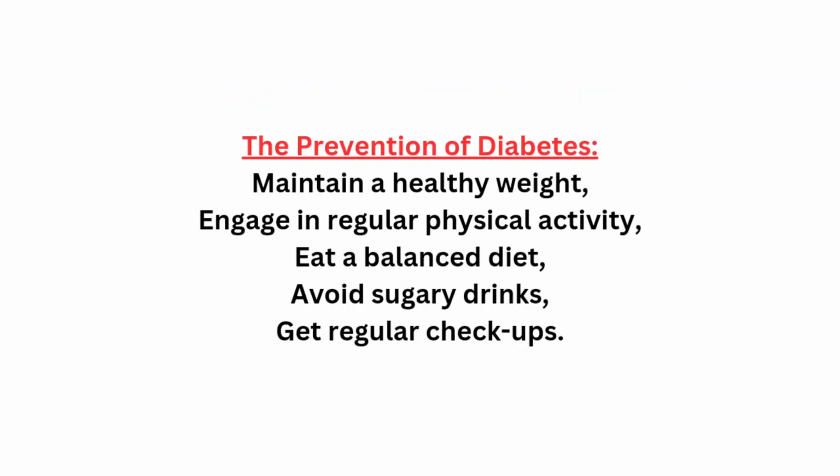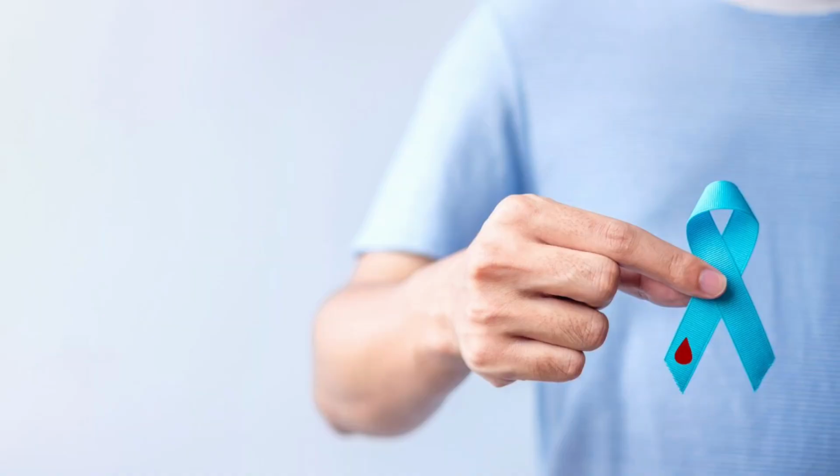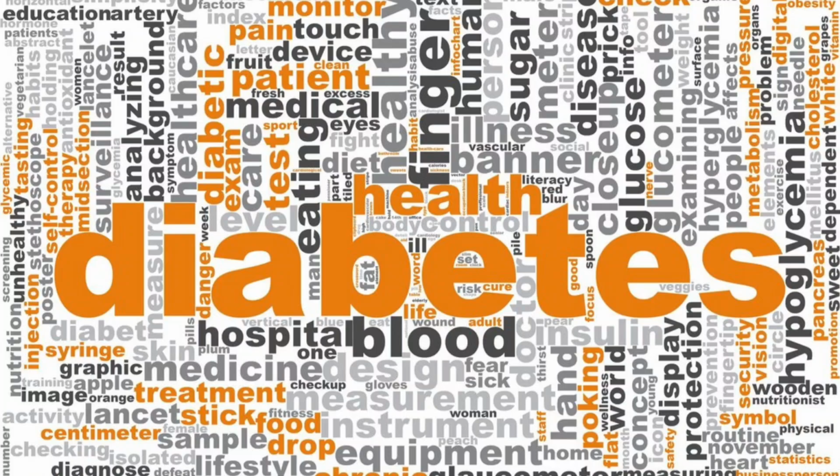The prevention of diabetes: maintain a healthy weight, engage in regular physical activity, eat a balanced diet, avoid sugary drinks, get regular checkups. Remember, early detection and treatment can make a significant difference. If you experience any of these symptoms, consult a healthcare professional.